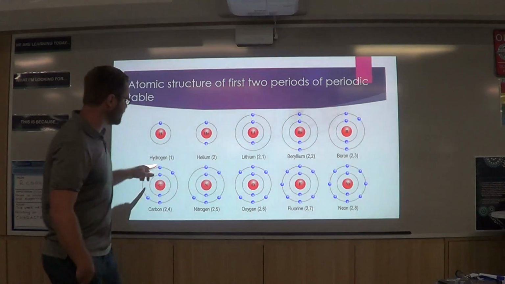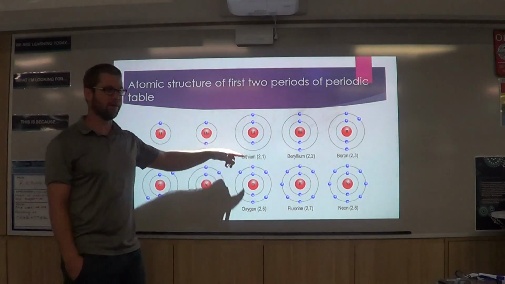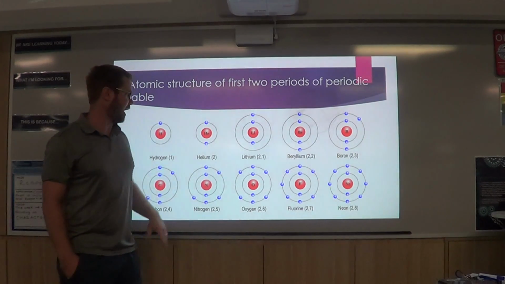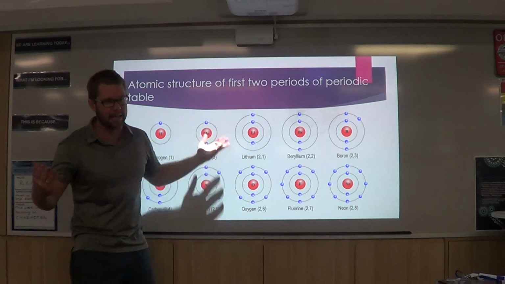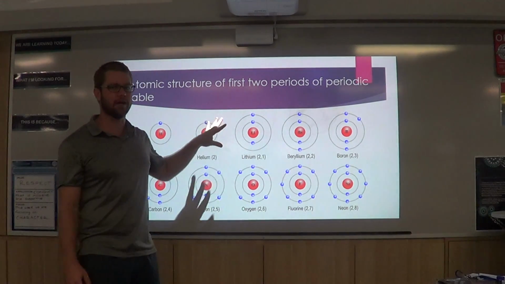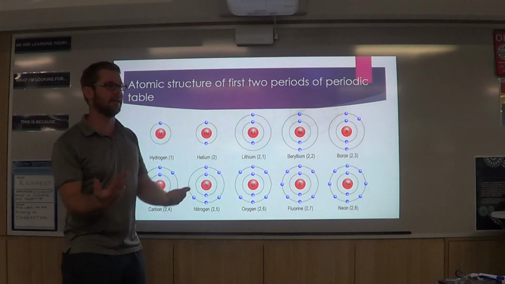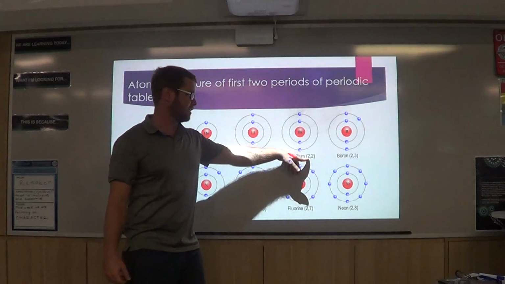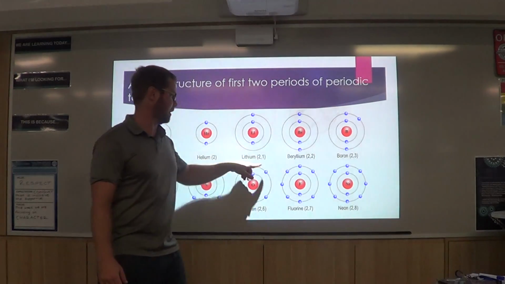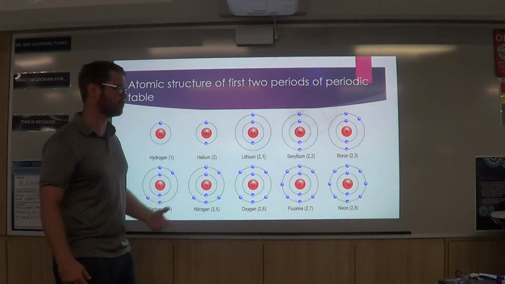Underneath each of these diagrams, and you can see this better on your PowerPoint, they've actually written the electron configuration. So instead of drawing, chemists are lazy. We don't like to draw pictures if we don't have to. If we want to tell another chemist what the electron configuration is of a particular atom, we can just write it like they've written them underneath each of these pictures. And it's really easy.